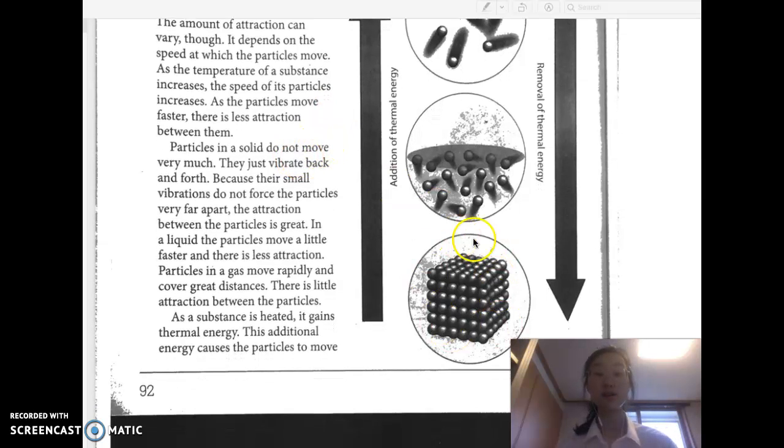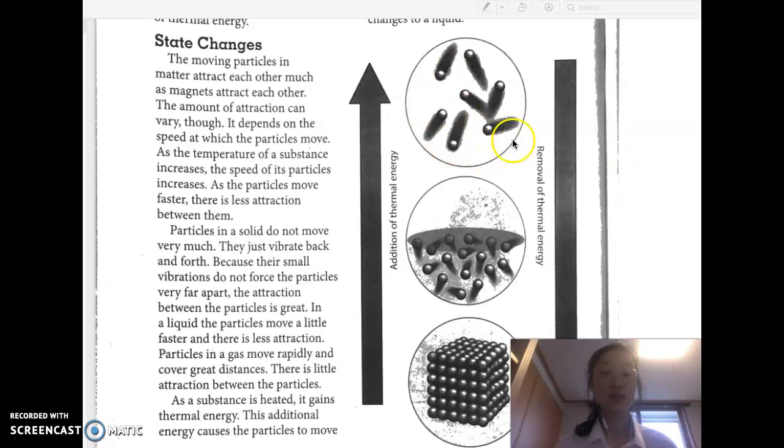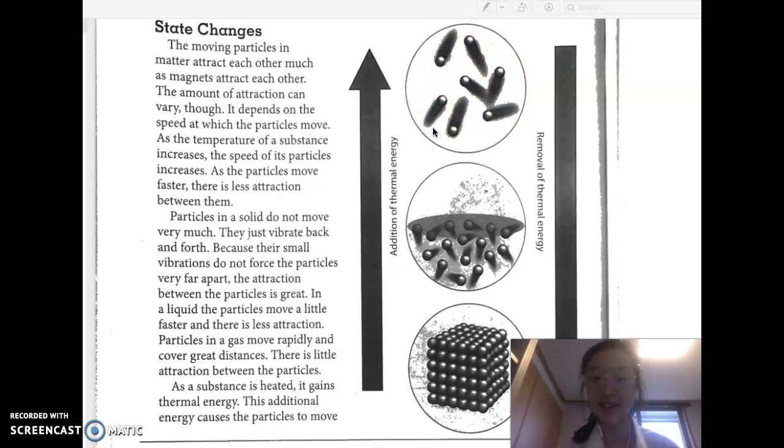Particles in a solid do not move very much. They just vibrate back and forth. Because their small vibrations do not force the particles very far apart, the attraction between the particles is great. In a liquid, the particles move a little faster and there is less attraction, so they're further apart. Particles in a gas move rapidly and cover great distance. There is little attraction between the particles, so see how they're far apart? They're not very attracted to each other.